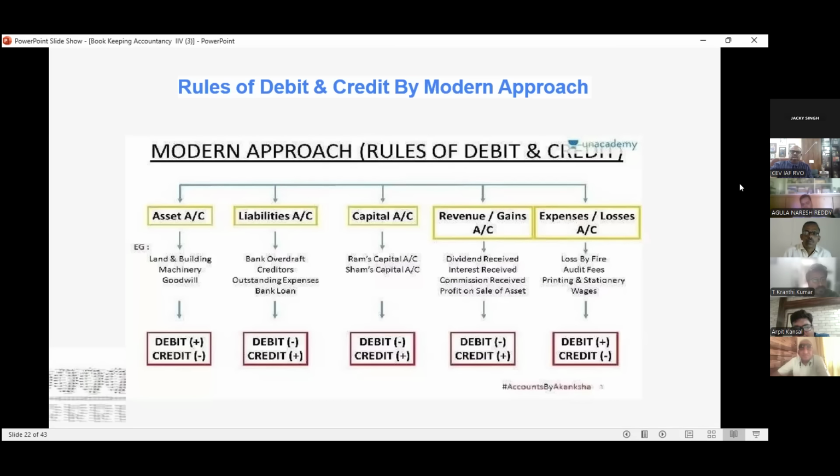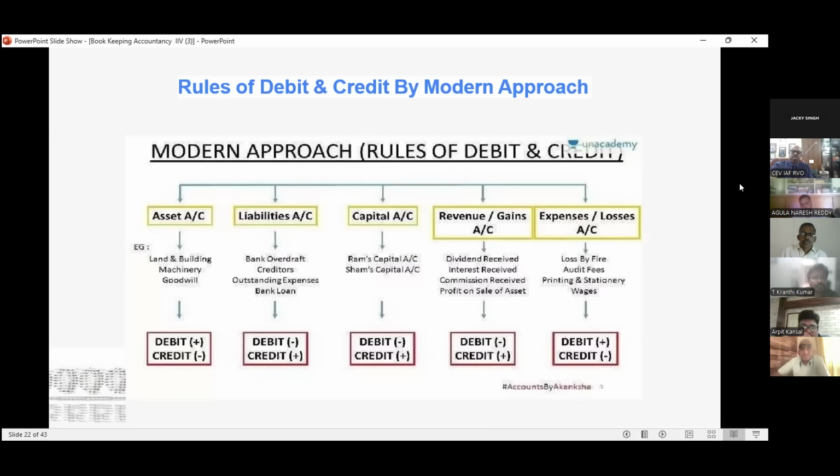Similarly, on the liability side, suppose a bank loan is coming. The bank loan is a credit itself. There should be some debit: cash or bank. Similarly capital: capital is a credit, then the debit should be cash or bank.